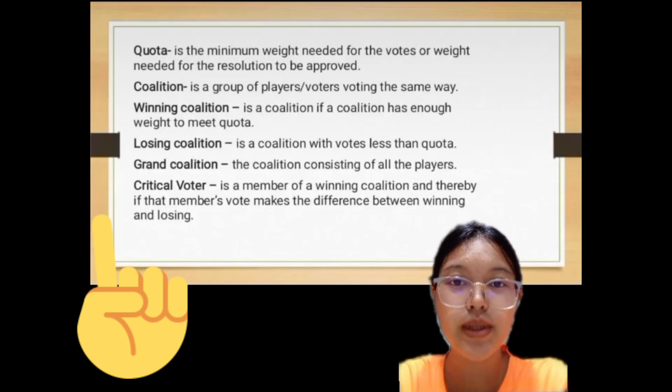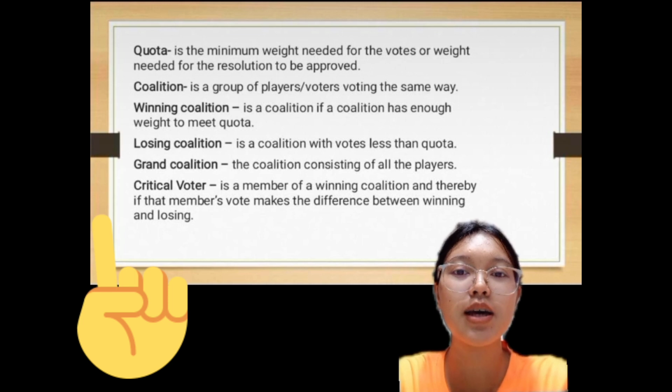We will begin with some basic vocabulary words to have a clear understanding of weighted voting systems. So first is quota. So it is a minimum weight needed for the votes or weight needed for the resolution to be approved.